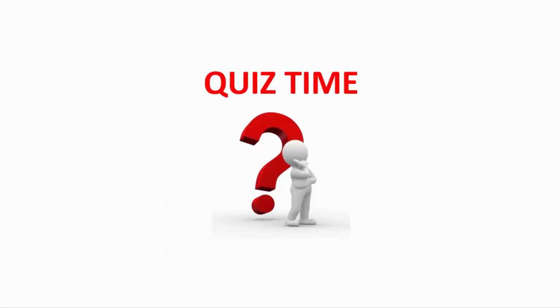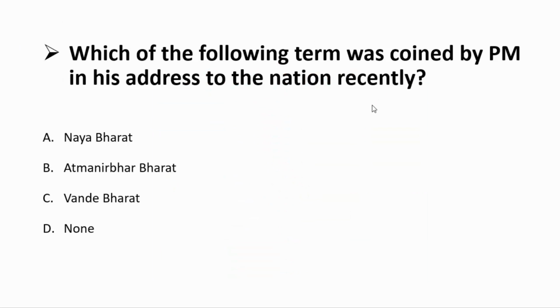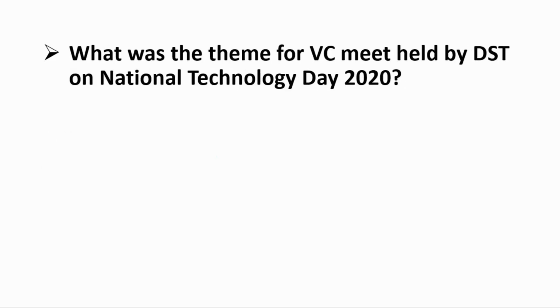Okay guys, so now it's quiz time, and the question for today is, which of the following terms was coined by the PM in his address to the nation? Your options are Naya Bharat, Atmanirbhar Bharat, Vande Bharat. The correct answer is Atmanirbhar Bharat, about which he discussed in his recent address to the nation.